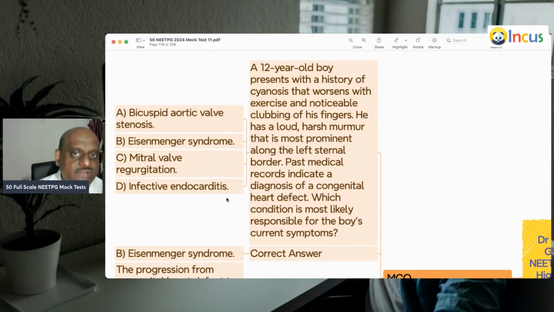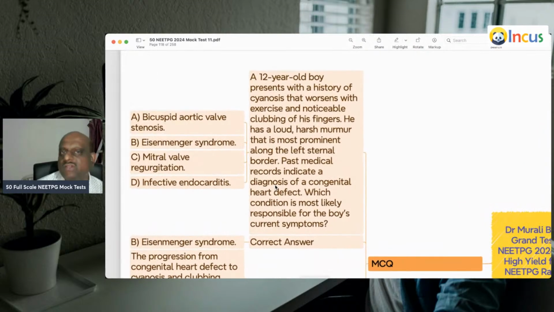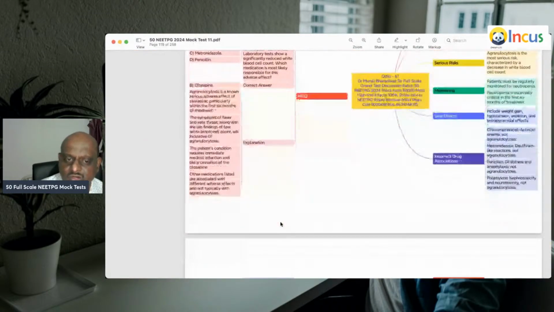12-year-old boy, history of cyanosis, loud harsh murmur that is prominent along the left sternal border. Earlier, he has a congenital heart disease. So, ASD, VSD, PDA, these three are acyanotic heart diseases. But they increase the blood flow from left to right into the pulmonary artery, leading to pulmonary hypertension. The moment pulmonary hypertension rises, right side pressures will increase and the shunt is no more left to right, but it becomes right to left, which will make it a cyanotic heart disease, which is called Eisenmenger syndrome, is what you need to remember.